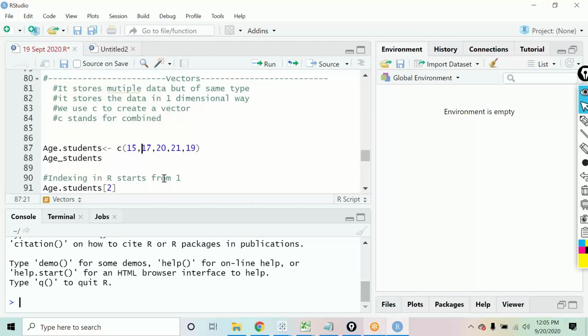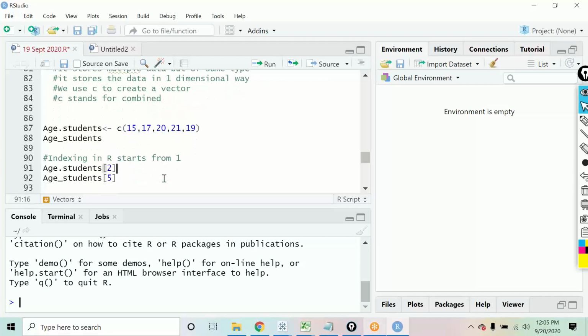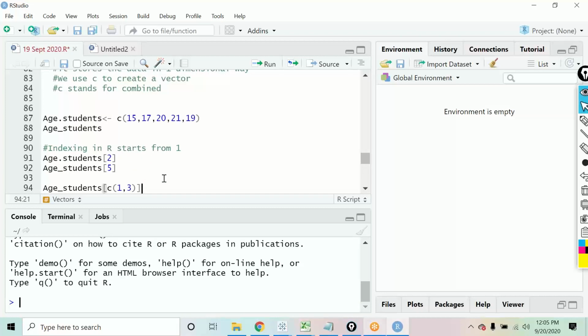Basically, when you have defined an array and you want to see a specific value, you write that into square brackets. You give the name of that vector, and in the square brackets you define which value you want to see.